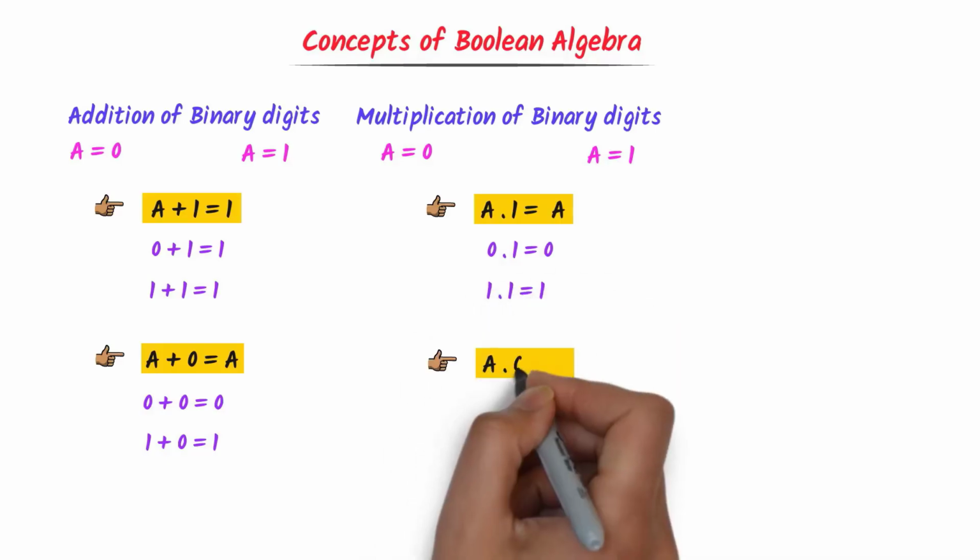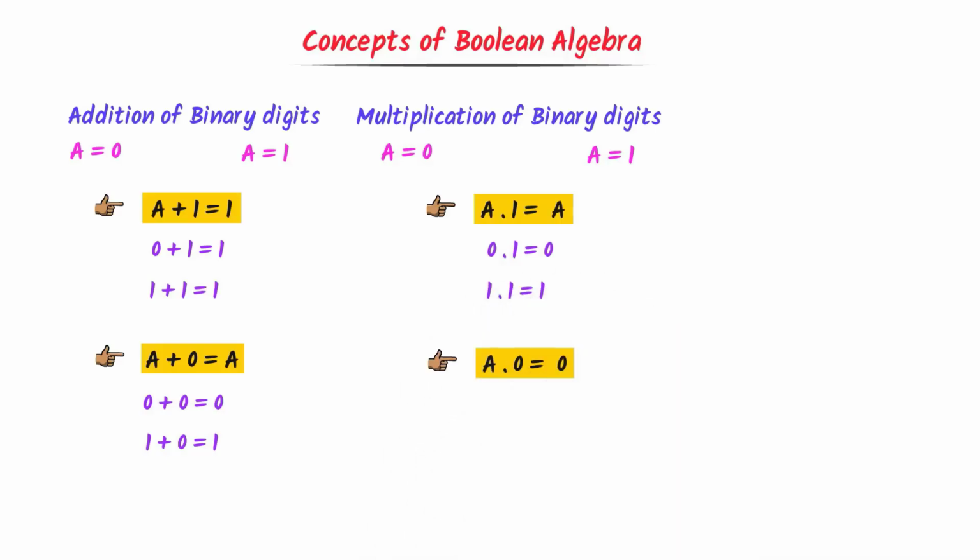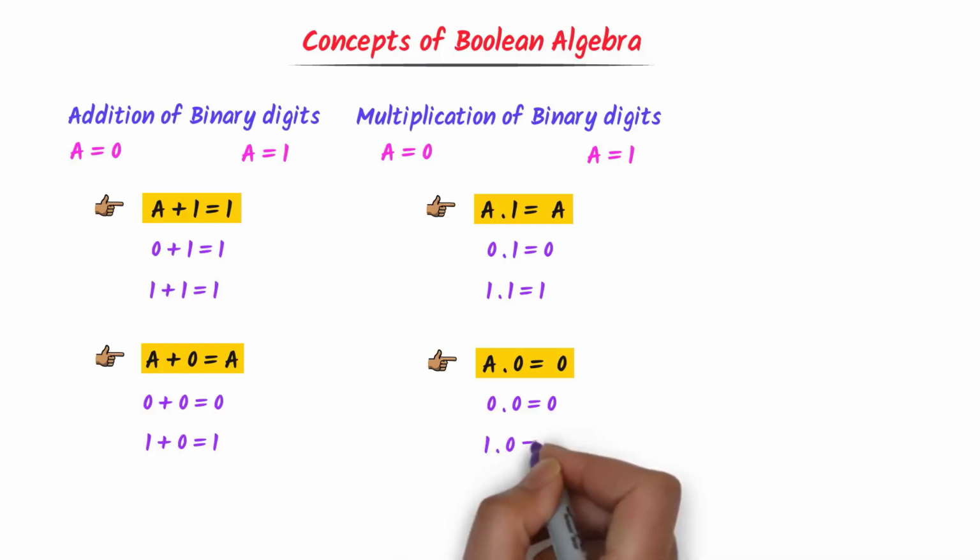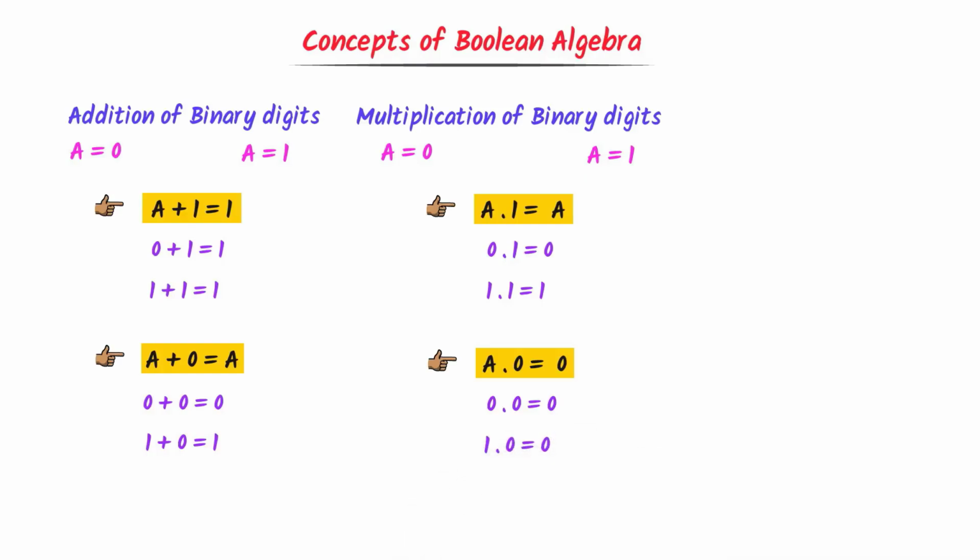Secondly, a into 0 is equal to 0. We know that a equals 0 or a equals 1. So 0 into 0 equals 0 or 1 into 0 equals 0. Hence addition and multiplication of binary digits are very simple.